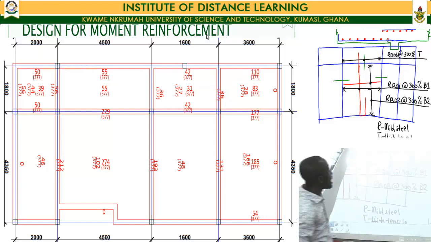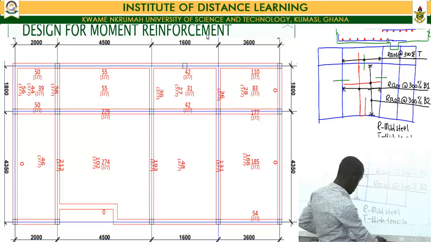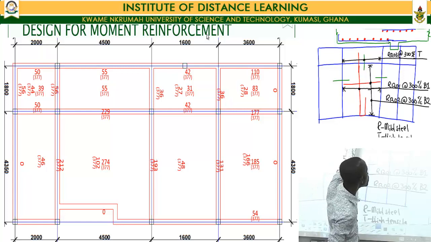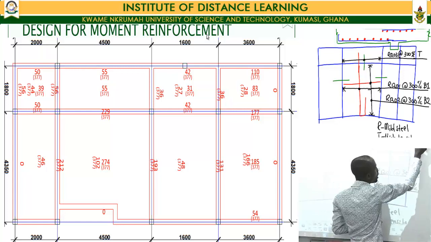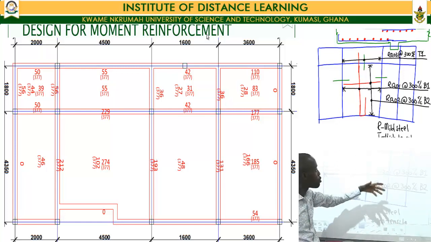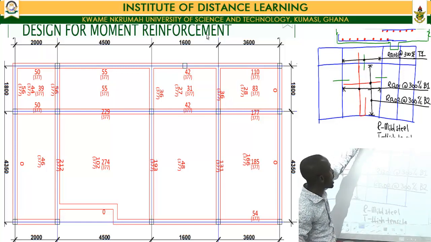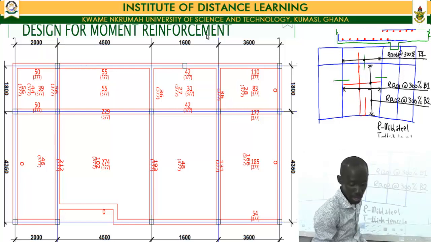Now, because that one is occurring at the topmost part of the beam, it is usually referred to as top bars. And since that one is going to be the topmost bar, that one is being referred to as T1. Because that one is occurring at the topmost part of my beam, that one is being referred to as what? As T1.